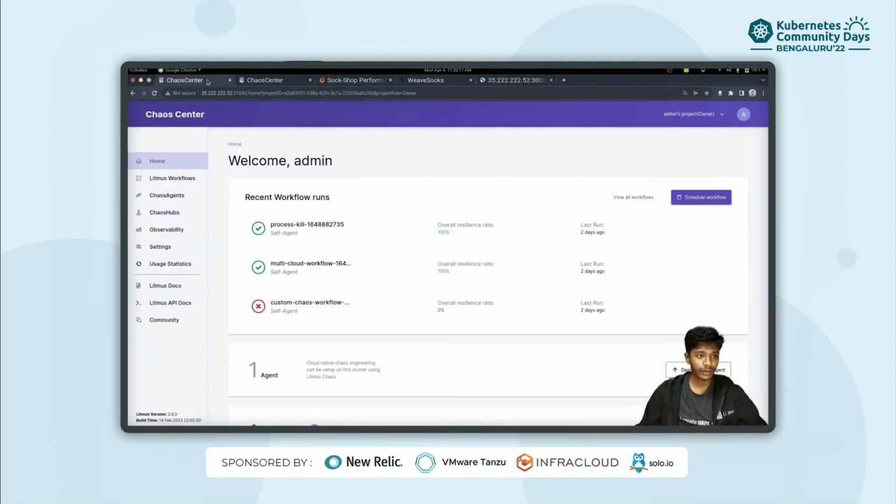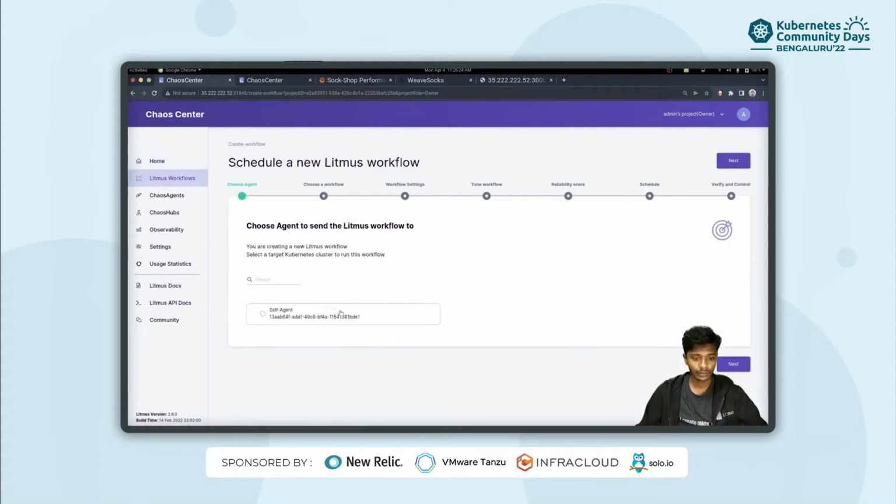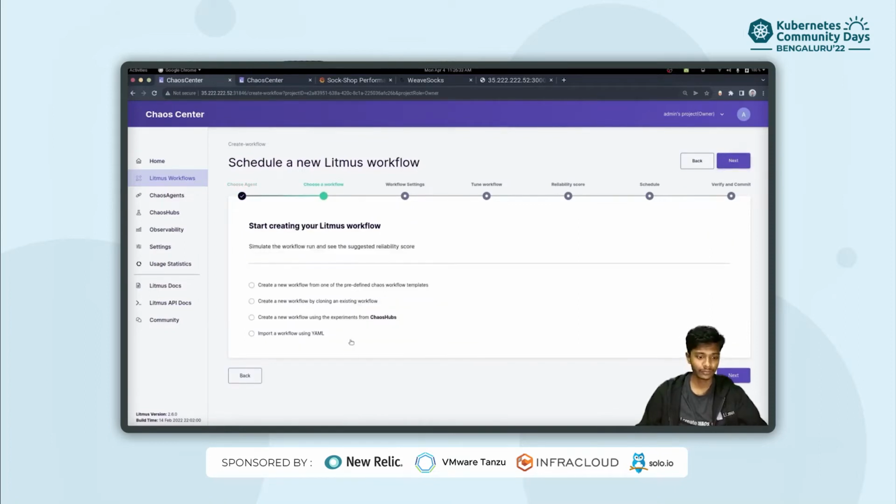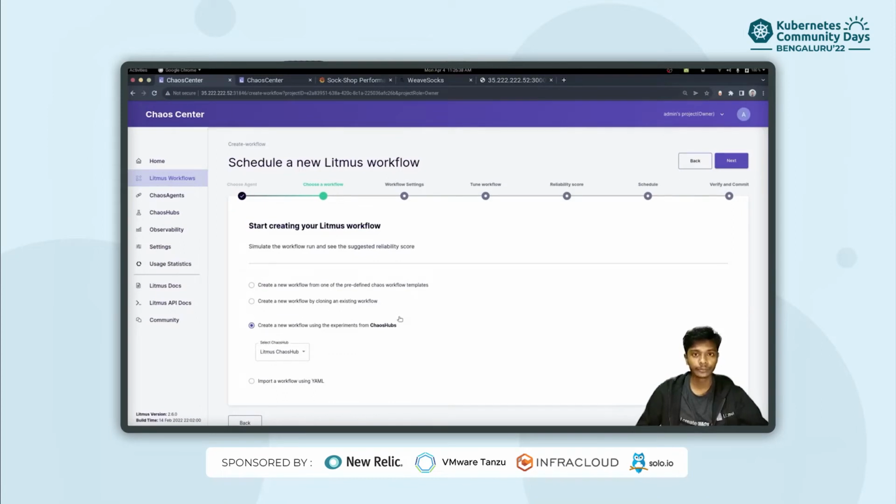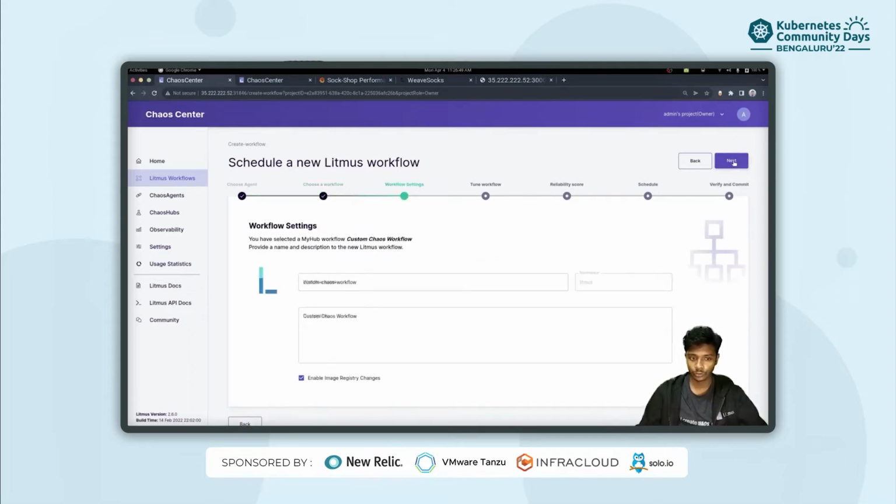So let me just hop right into our Chaos Center, and with that I'll go ahead and schedule a workflow. Let me just select the self agent since my application is also deployed in the same cluster in which LitmusChaos lies. We'll go next, and I'll choose the creation of a new workflow using Chaos Hub. So what is Chaos Hub? Well, it is an open source marketplace for all the different chaos experiments you have available as part of LitmusChaos. So I'll select the Chaos Hub and just go next.